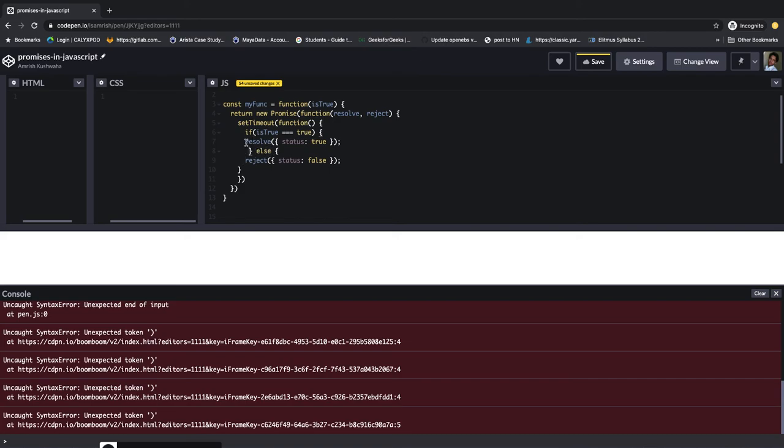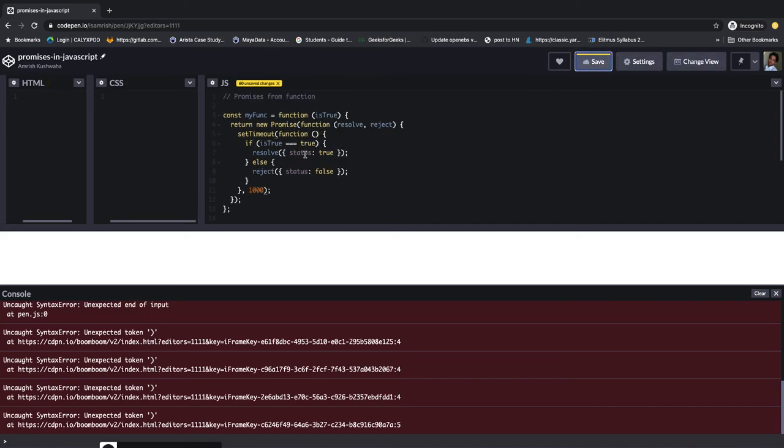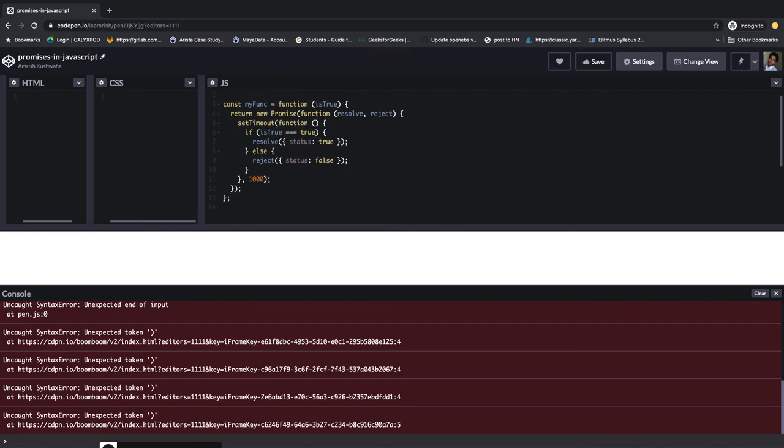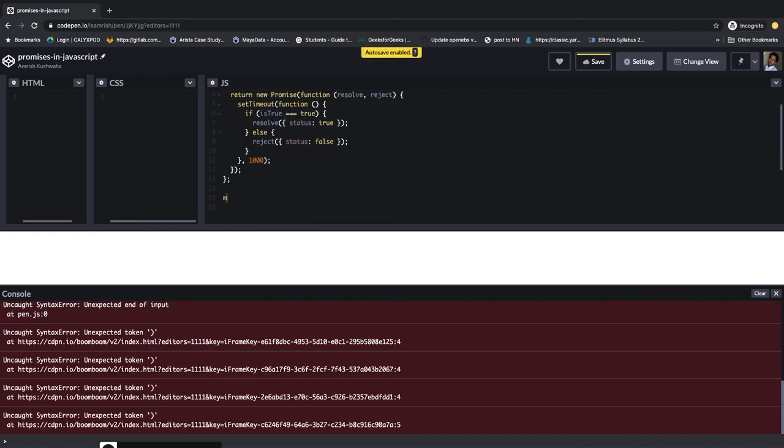Okay, let's indent this code a little bit. Anyway, this code will be indented when I save, and this time let's set it to 1 second, and if you save, this will automatically indent. See, okay.